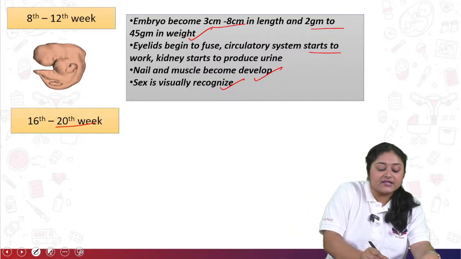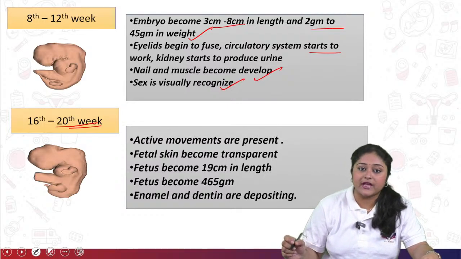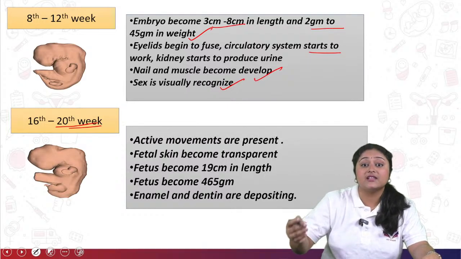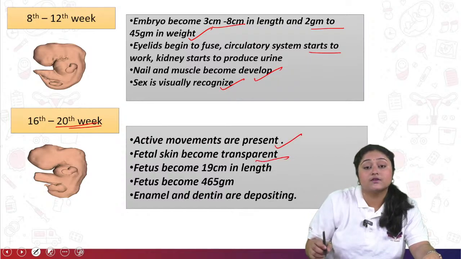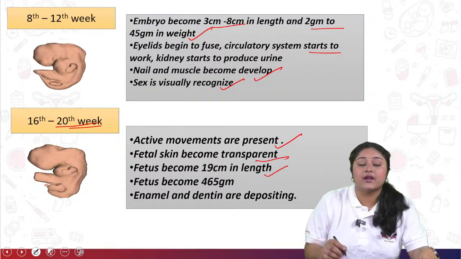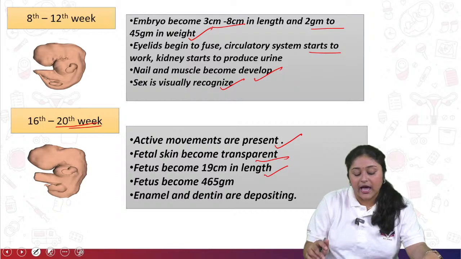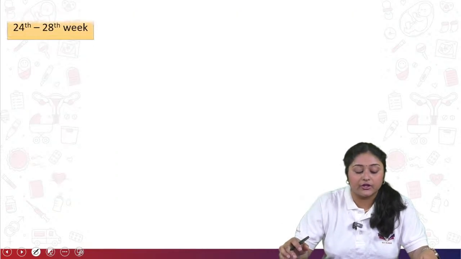Now come to the 16th and then 20th week. During this phase, you can see active movements of the fetus, or judge them through ultrasonography, and fetal skin also becomes transparent. The fetus becomes 19 centimeters in length, fetal weight should be 465 grams, and enamel as well as dentin also start to be deposited for the fetus.